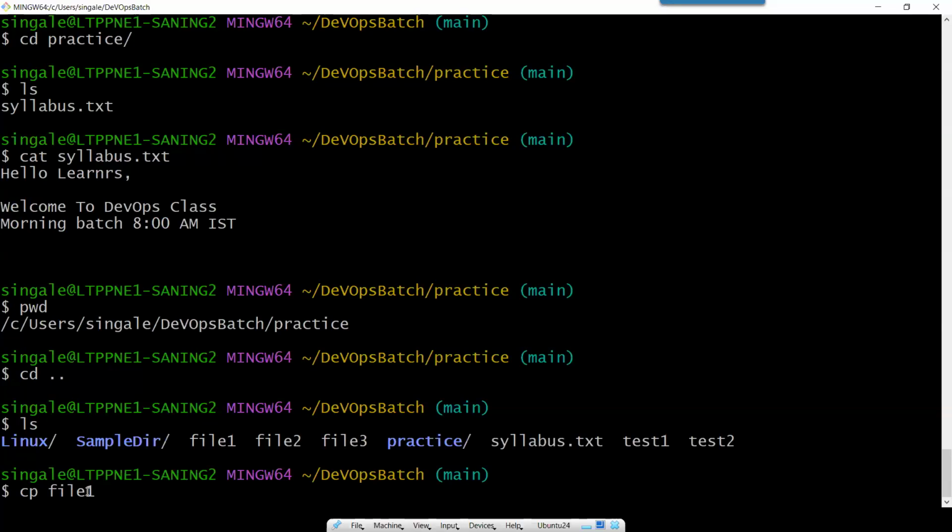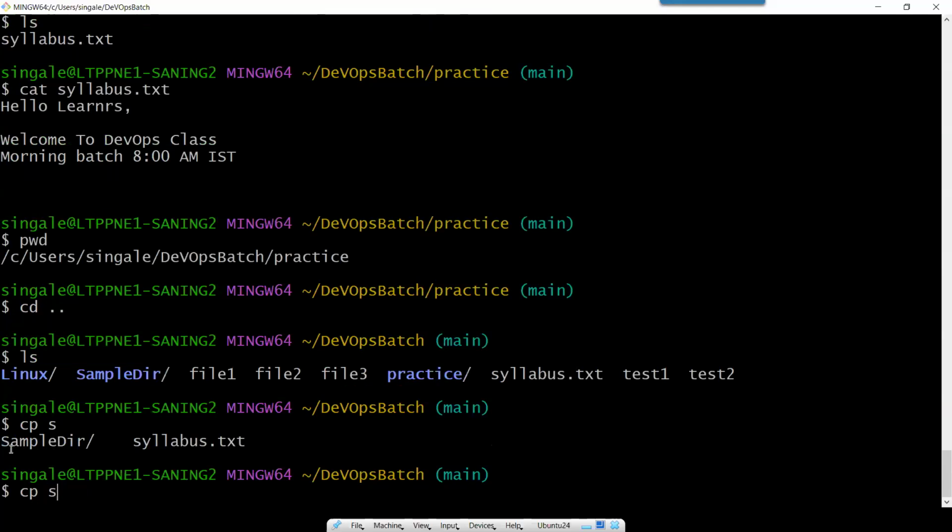This autocomplete feature works like this: if I type f and press tab, it will show you only this path because there are three such files, and then you have to manually type one. But in case it is a unique name, let's say yes, which is the only unique name here, I just type cp yes and press tab.